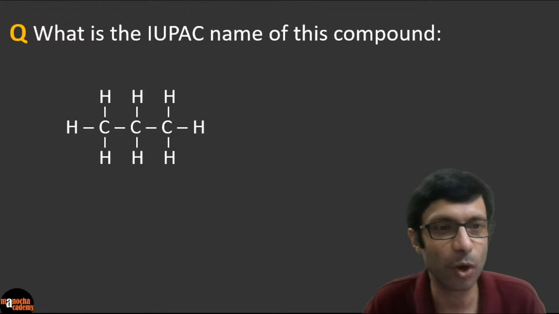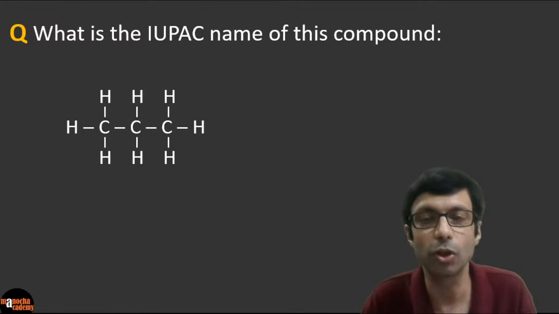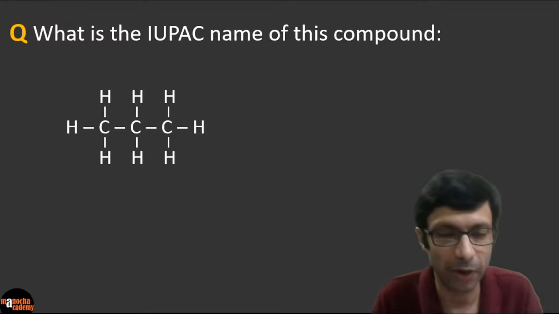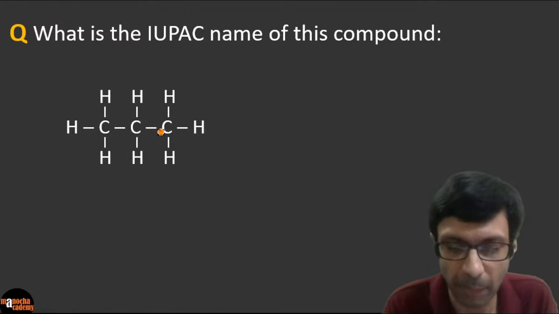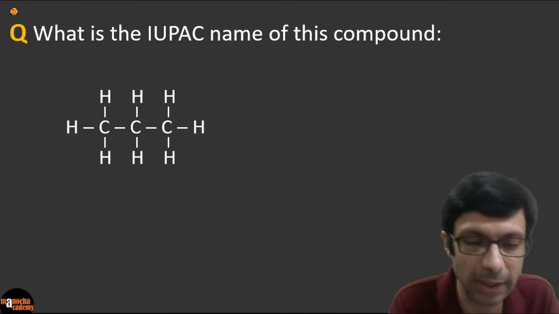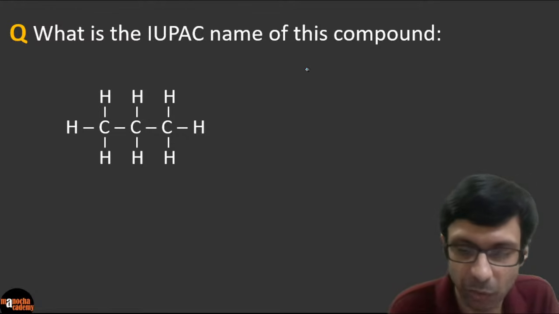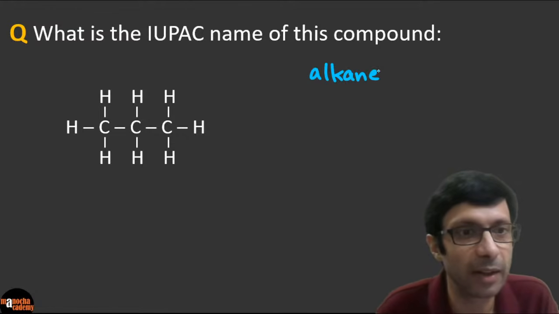So who can tell me what is the IUPAC name of this compound? Very good. Some of you are saying this is an alkane. Absolutely, because you can see there are only carbon and hydrogen. So it's a hydrocarbon, right? And can you see that there are only single bonds between the carbon atoms? So this compound is definitely an alkane. So we've identified that, okay?